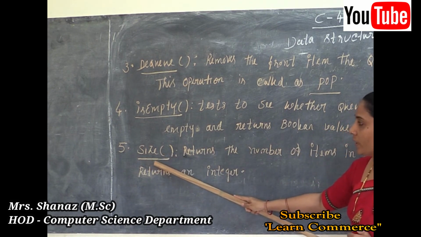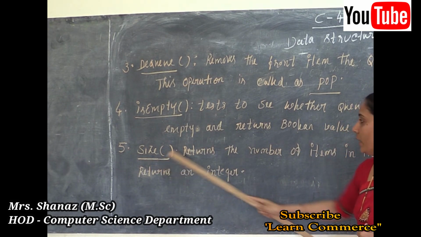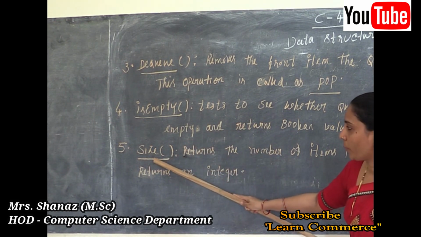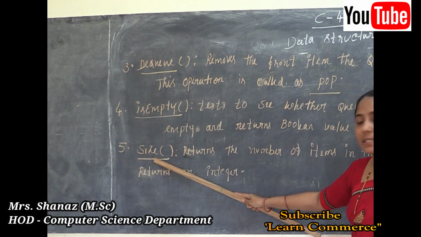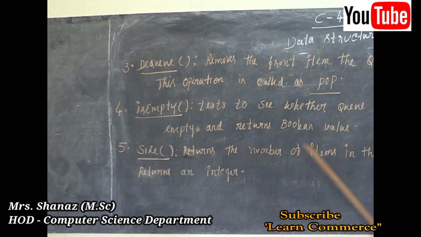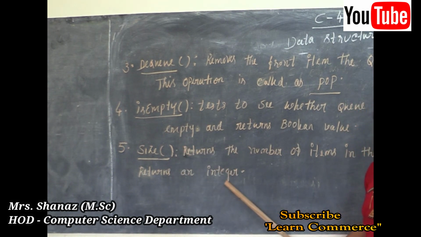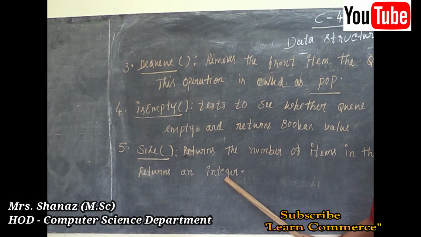And the last operation is the size operation. The size operation returns the number of items in the queue here. Maybe 3 items, 4 items, 5 items, however many items are there, by using the operation named size. So it returns the number of items in the queue and returns an integer. That means we know the meaning of integer, a whole number without any fractional part. Maybe 2 items, 3 items. So that comes under the integer value.